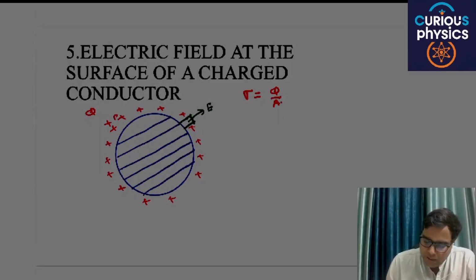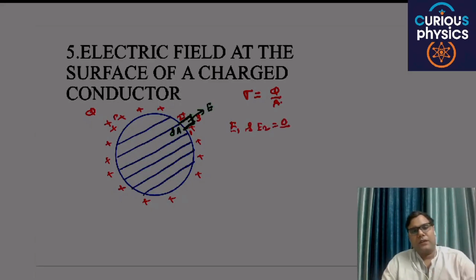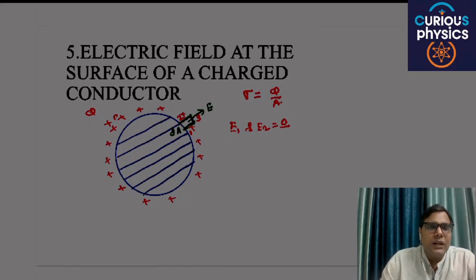Let's say this small element has an area dA and is the Gaussian surface. Let's say the surfaces are 1, 2 and 3. The flux through 1 and 2 will be zero, because the field makes an angle of 90 degrees with the surface areas of 1 and 2, and makes an angle of 0 with 3.